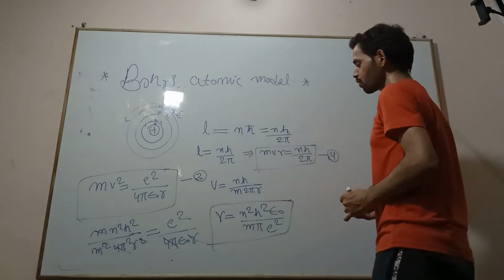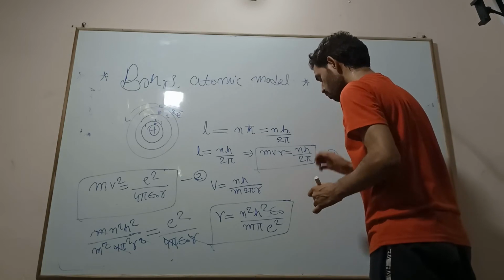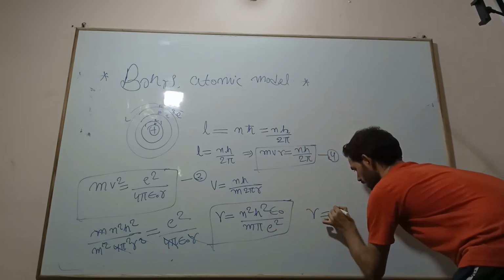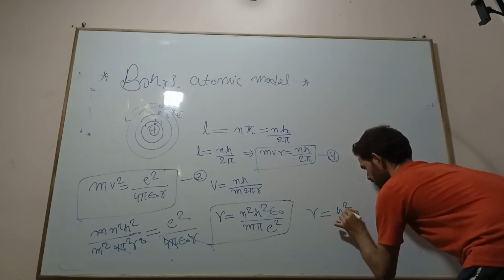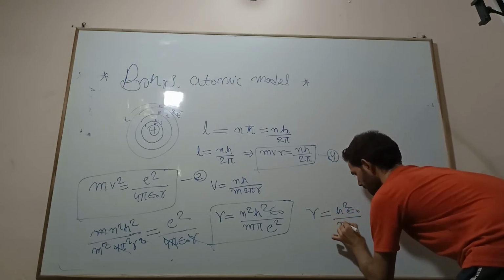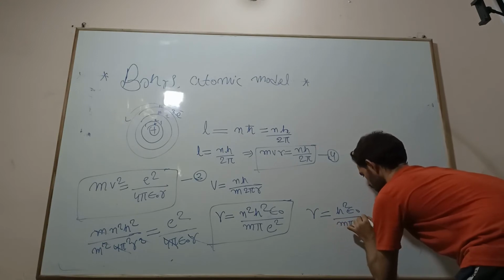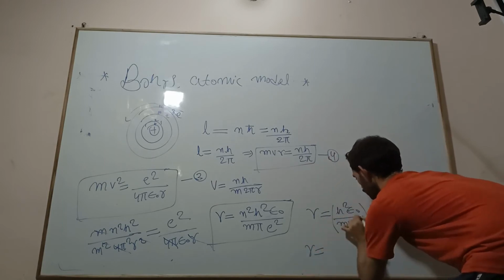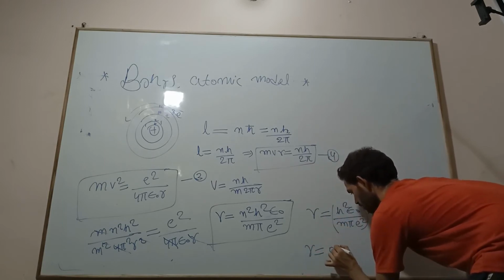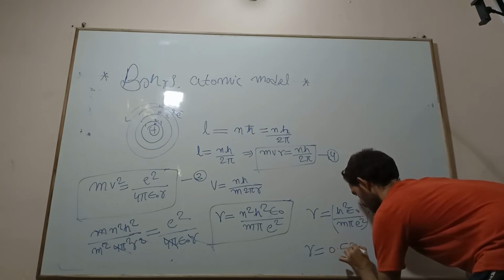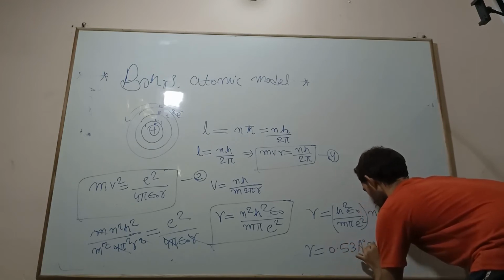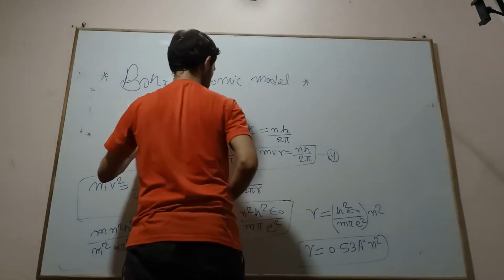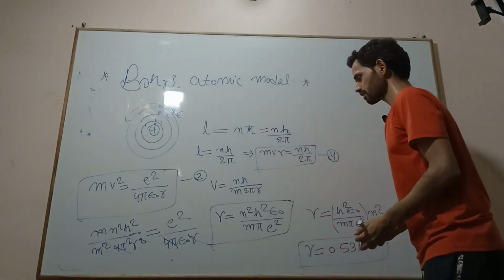This R is nothing but Bohr's radius. So this Bohr's radius, when you solve this, is h square epsilon naught divided by m pi e square into n square. Okay, so when you solve this value, you will get approximately 0.53 Angstrom, times n square. This is Bohr's radius. So this is the value of this.